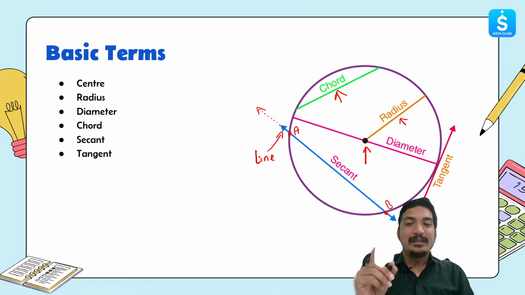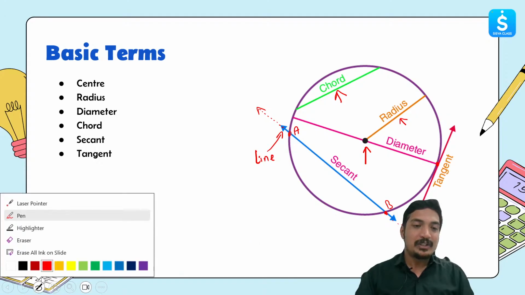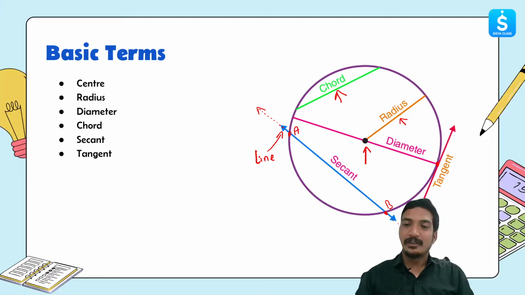Now, one interesting fact about a tangent is that if you consider the point where the tangent is actually touching the circle, let's name this point P, and let's name the center point O. If I draw a line from O to P, this is basically a radius, right?